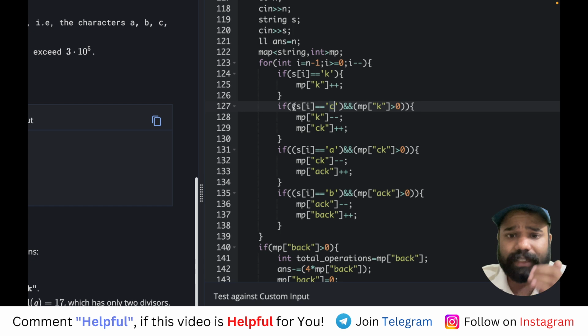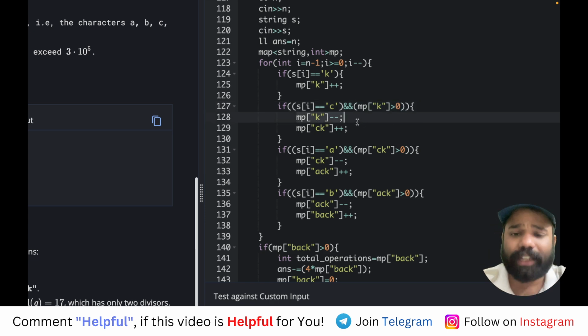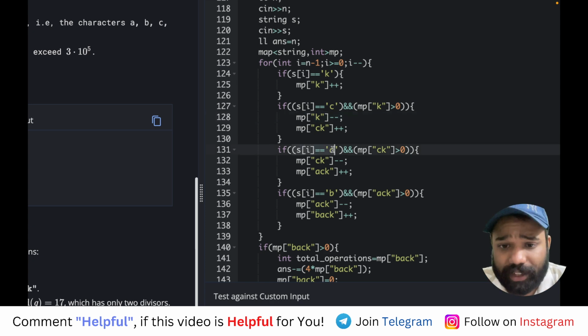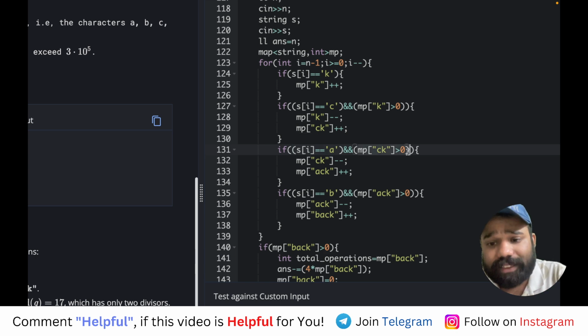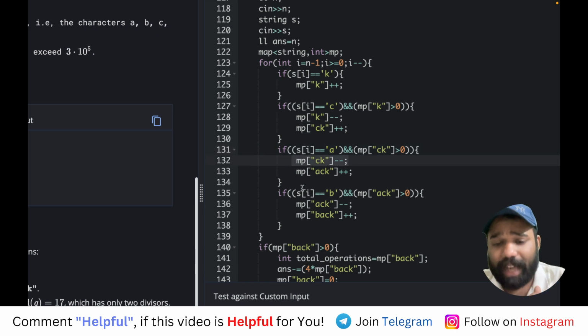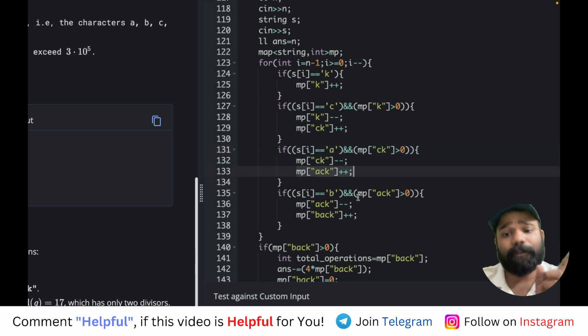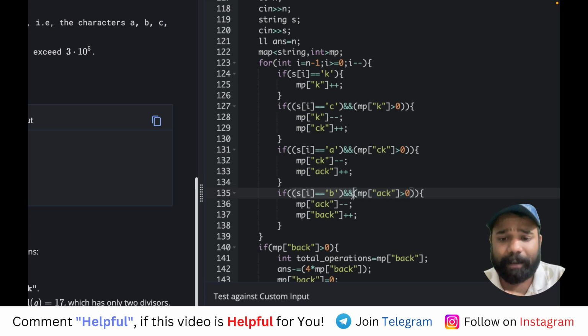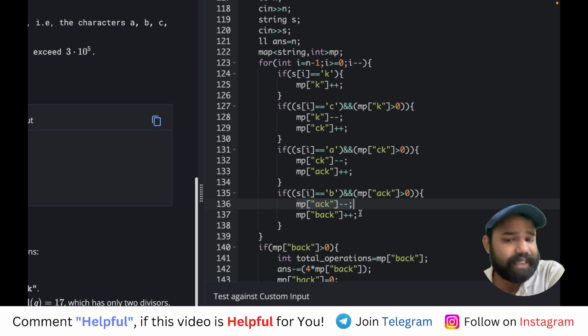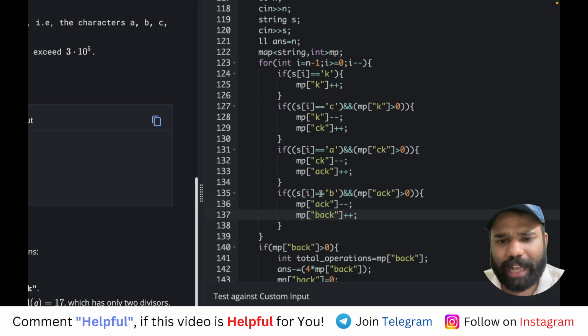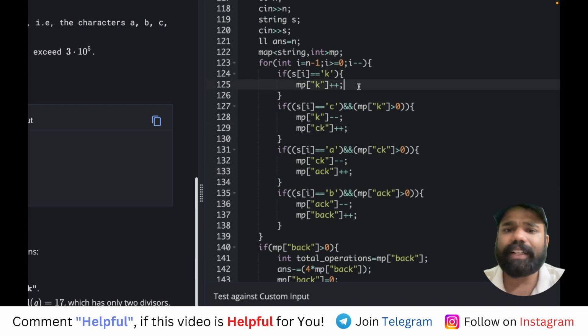So if the current character is C and previously we have already got a K, reduce that K and now CK is there, because this C will attach to that K. Now when you get an A and a CK is already present, remove that CK and add ACK. Now if an ACK is present and a B came, decrease that ACK and now BACK will be increased. Why we are calculating this ACK, CK and K, that we will discuss later.